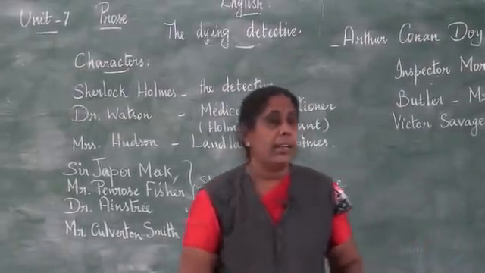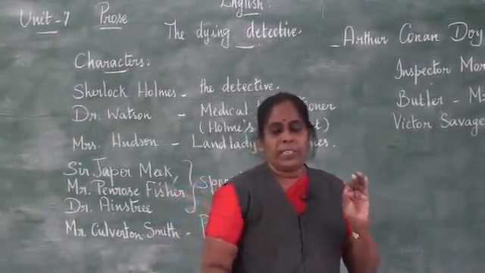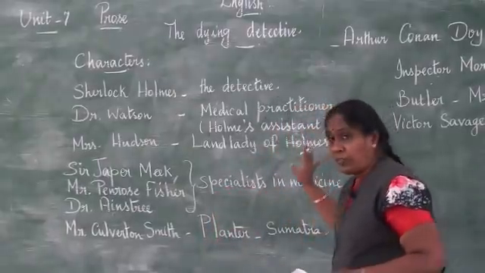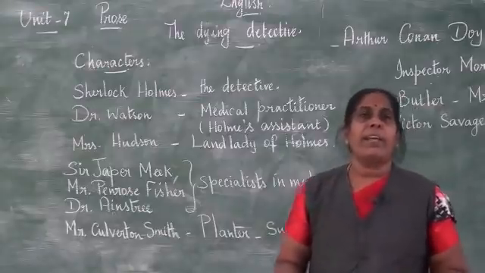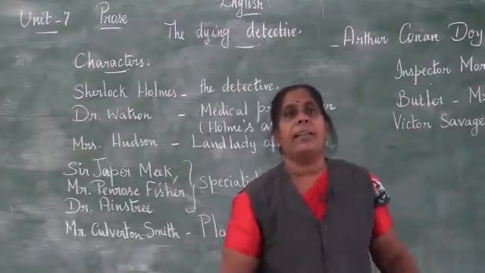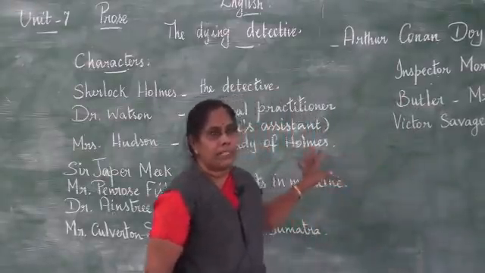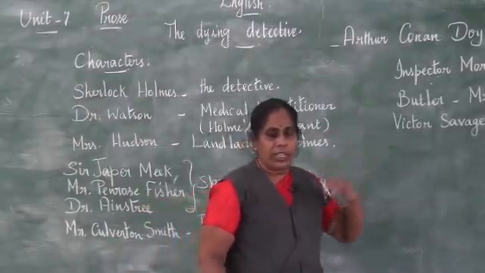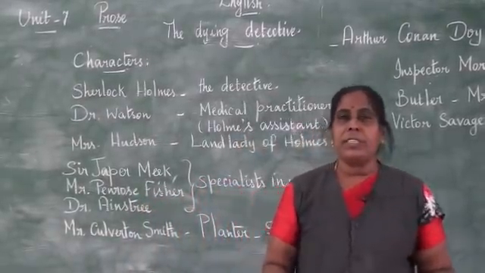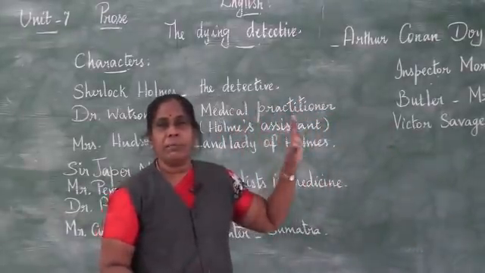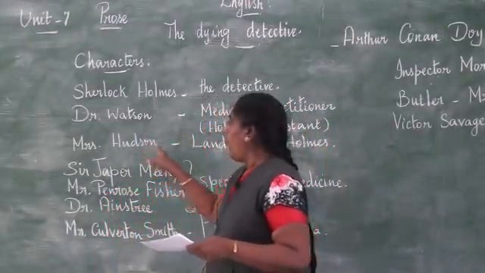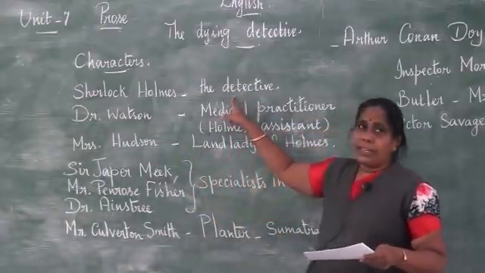So let's see. Just picture this: it is a novel, and a novel is usually in narrative form. You will find dialogue, and it will usually be in the first person, or the characters will be talking to each other. So here, picture Mrs. Hudson, the landlady of the detective.